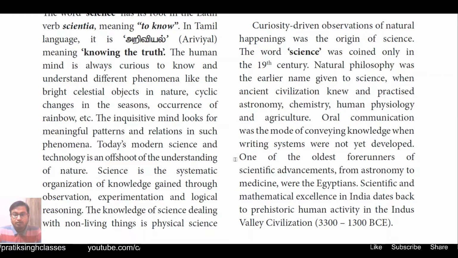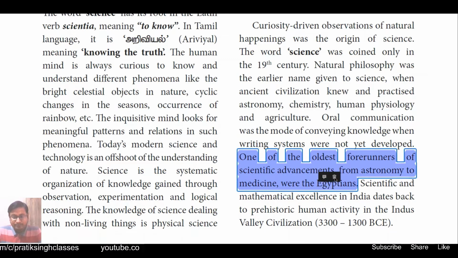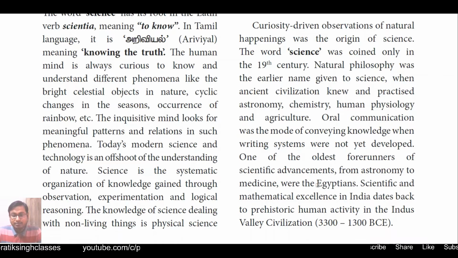Okay, one of the oldest forerunners of scientific advancements from astronomy to medicine were the Egyptians. Okay, we should be proud of our Indian culture. Even though it is given here as Egyptians, I strongly disbelieve this, because our Indian culture was far better in astronomy, in medicine, and a lot of other aspects of science. We Indians were the first to find out the value of pi and zero.